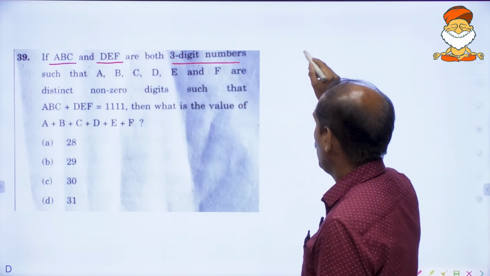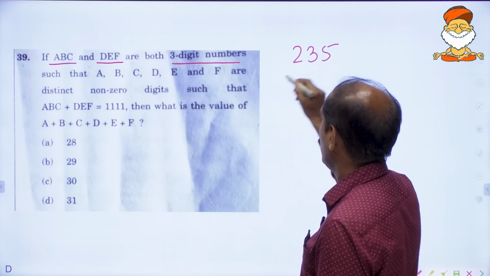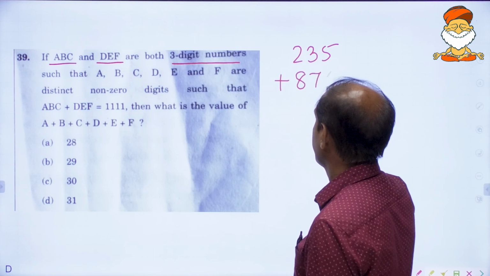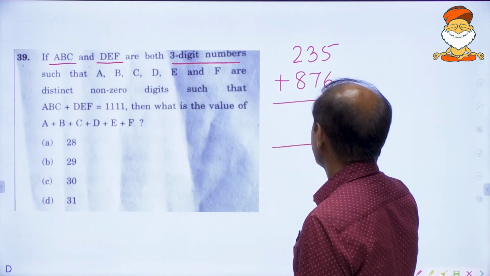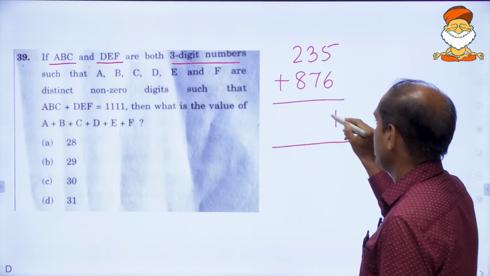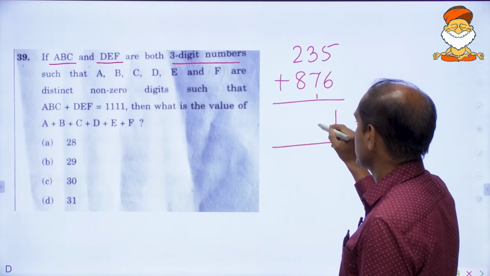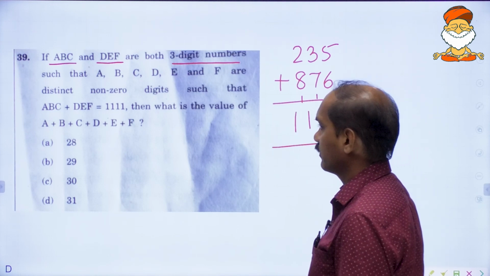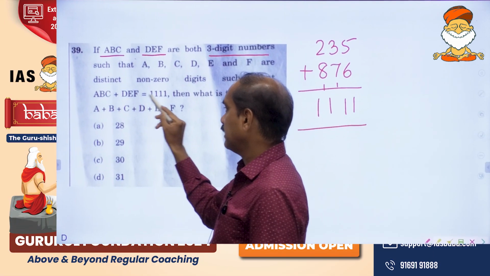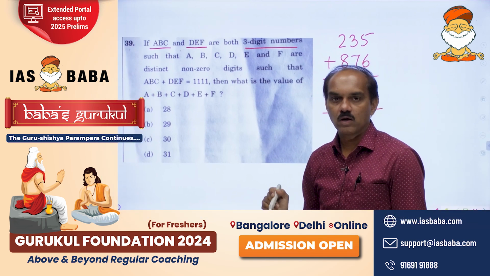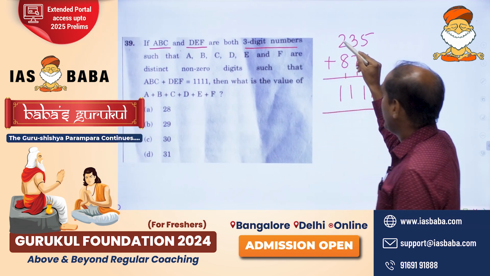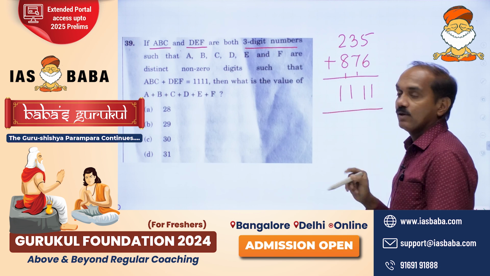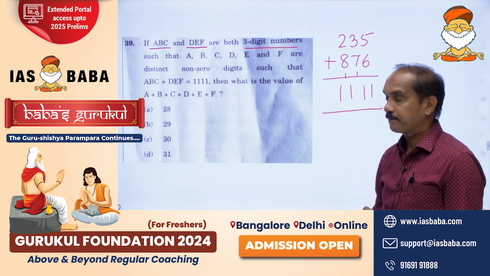Dear friends, if you add 235 and 876, how much will you get? 5 plus 6 is 11, 7 plus 3 is 10, plus 1 is 11, 8 plus 2 is 10, plus 1 is 11. So ABC plus DEF is 1111, and all are distinct non-zero digits.